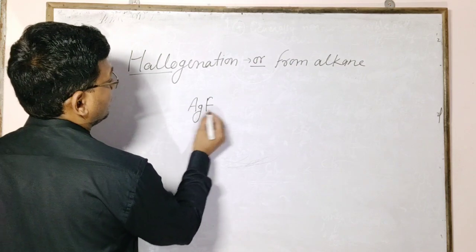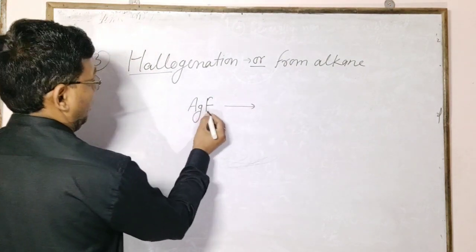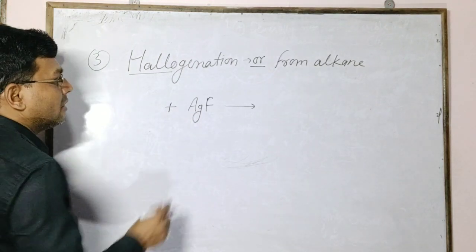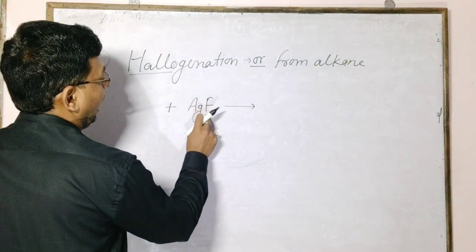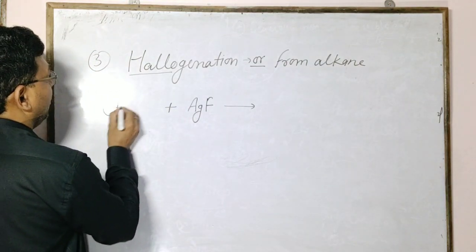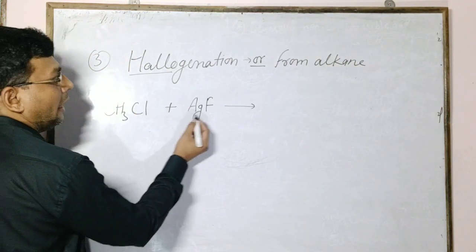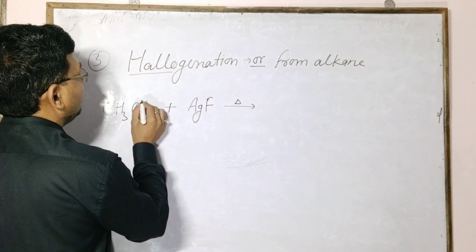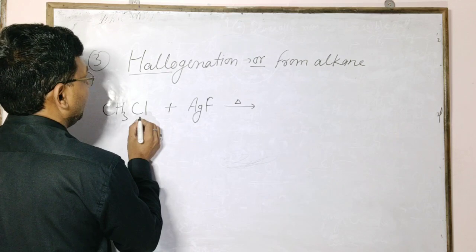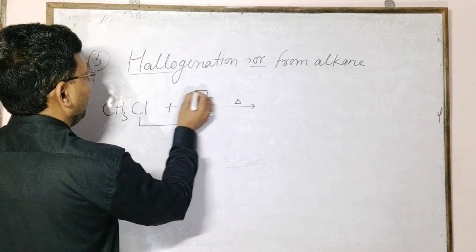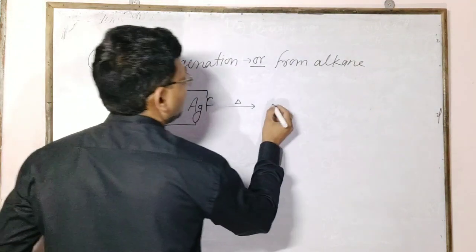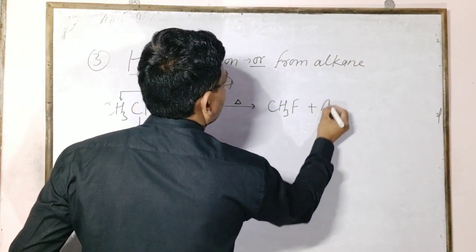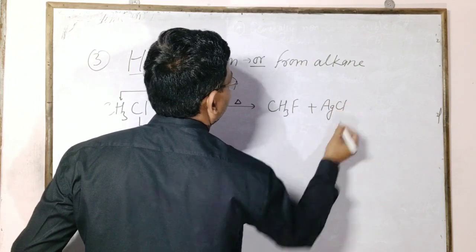This is called halogen exchange. For example, methyl chloride reacts with silver fluoride: the halogen is replaced, giving CH3F plus silver chloride.